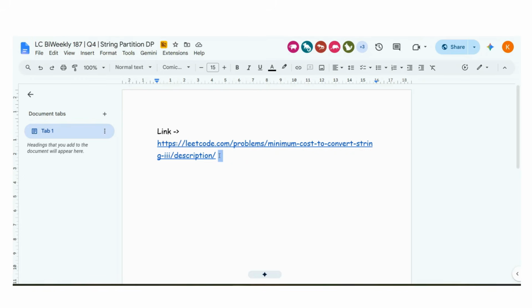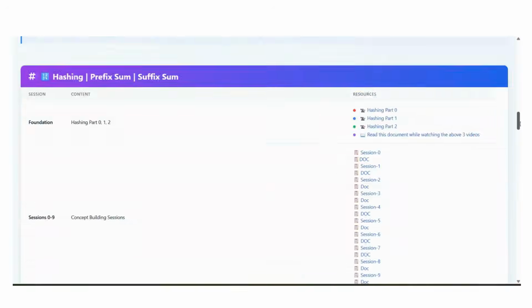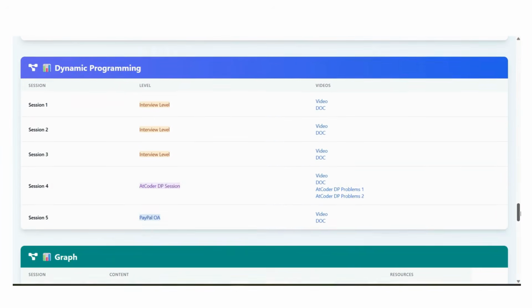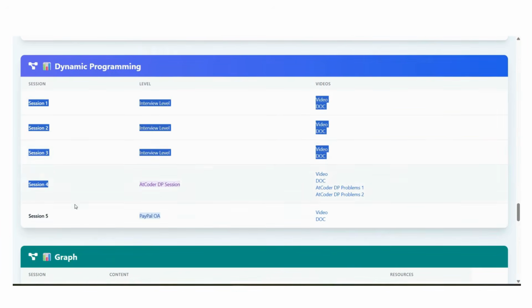If you are someone who does not know these things, then also it is not a big deal. Just make sure that you have completed the prerequisite course, because there are people who have not done this also. You need to at least understand basics of dynamic programming. So that's what I will say in the start of the session, that you open this course and you watch the 5 dynamic programming videos. They are very important. If I open it up and I scroll below, you can see dynamic programming and 5 videos here. 1, 2, 3, 4, 5.